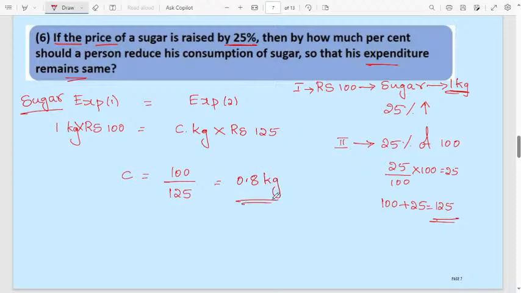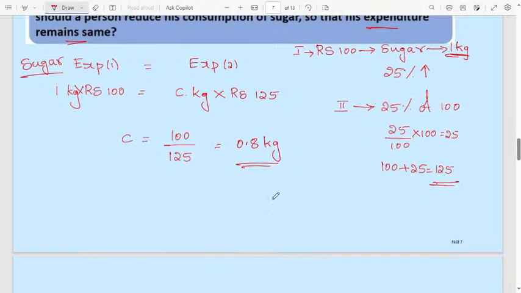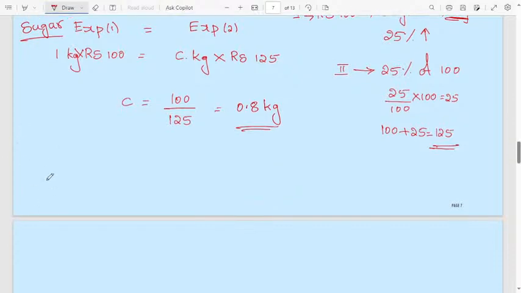See, if the cost of the sugar is 125 rupees, how much can he buy with the same amount? Only 0.8 kg. Then what is the difference? In the beginning he has 1 kg, now he has 0.8 kg, so the difference in the amount of sugar is 0.2 kg.